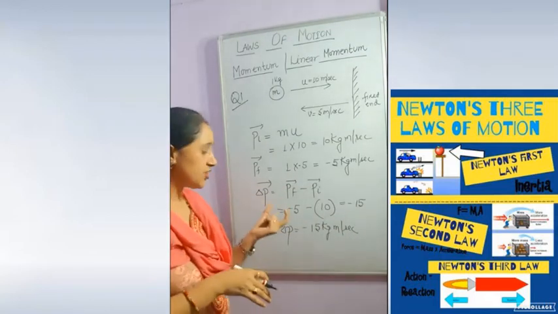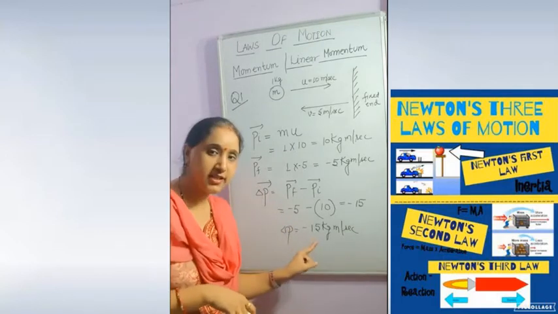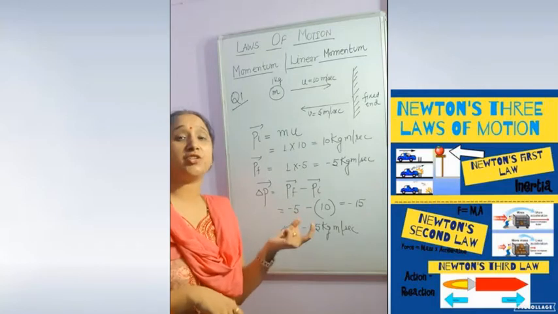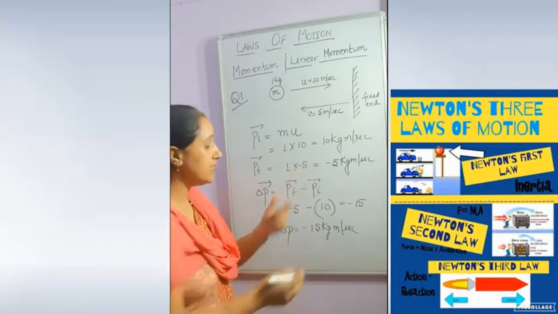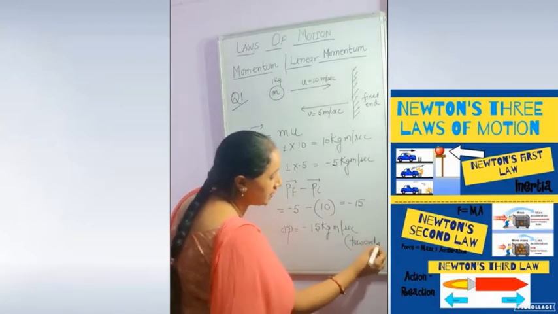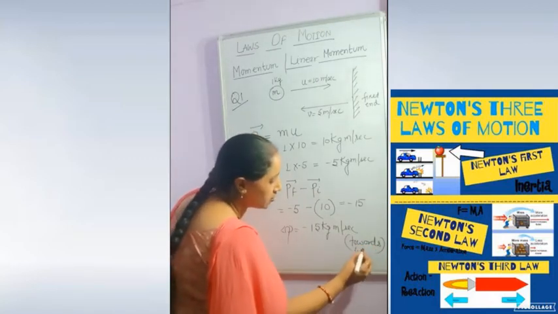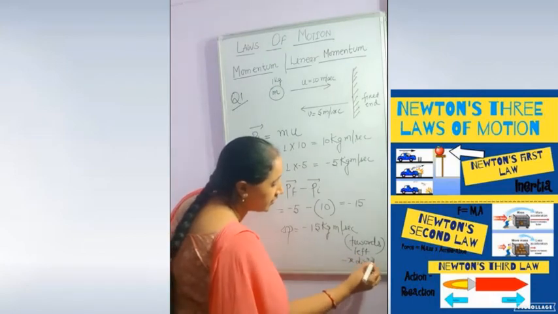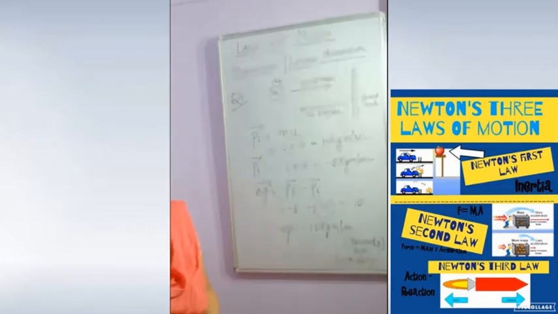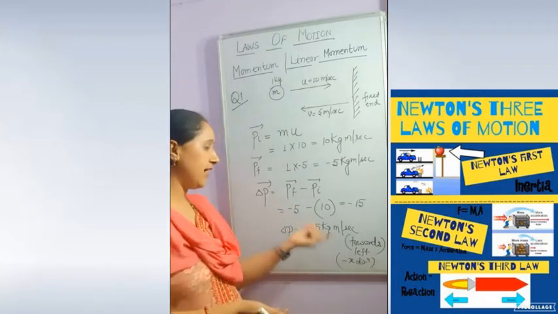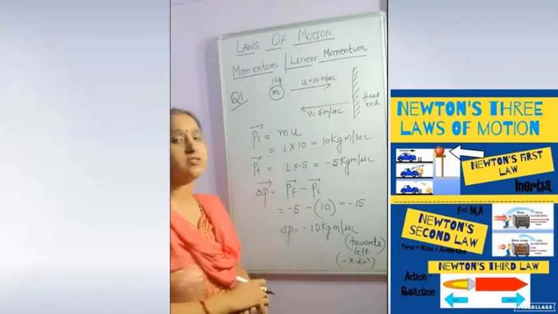Means the change in momentum value is 15 kg with a minus sign. This minus sign gives the direction of change in momentum, meaning towards the left. According to this figure, towards the left we can also write negative x direction. In any way we can write this answer. The minus sign is also indicating the direction. If we write it, that is okay. If we don't write it, the minus sign is also sufficient.